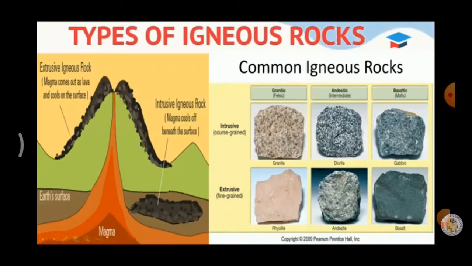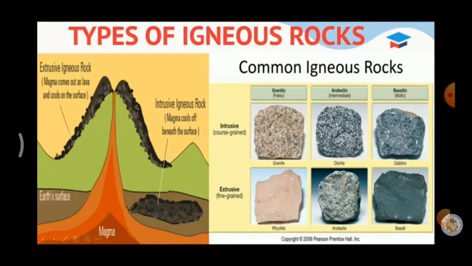Types of igneous rocks. There are two types of rocks. They are extrusive igneous rocks and intrusive igneous rocks. Extrusive igneous rocks. When magma reaches the earth's surface in a volcano and cools quickly, that is called extrusive igneous rocks. Most of the volcanic rocks have small crystals. Example, basalt.